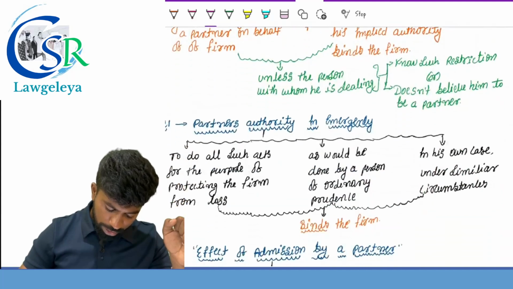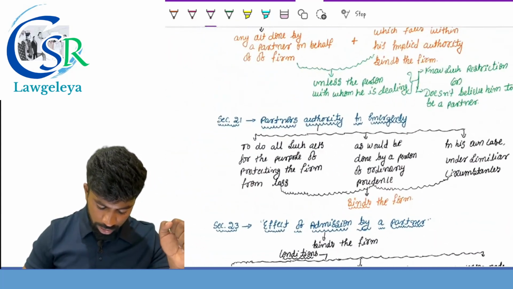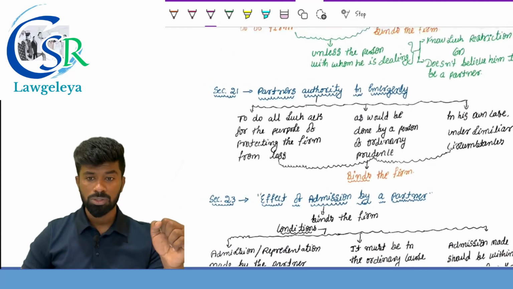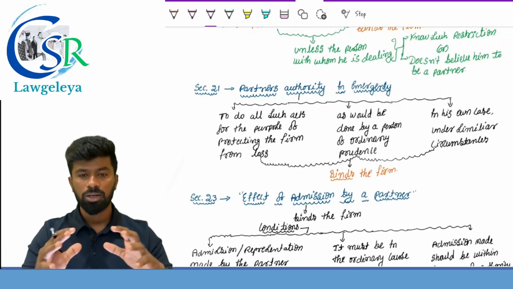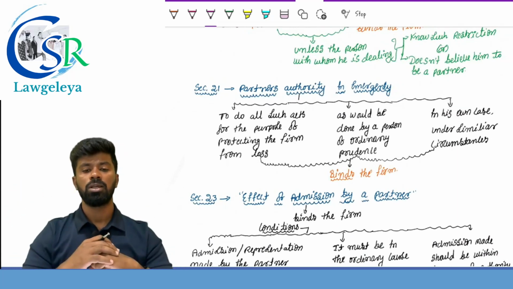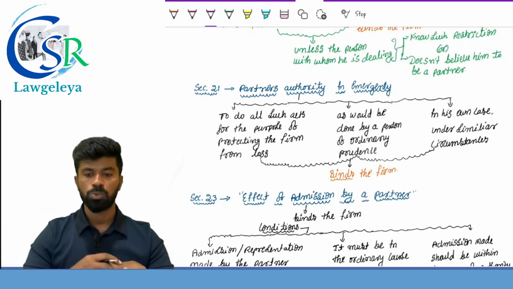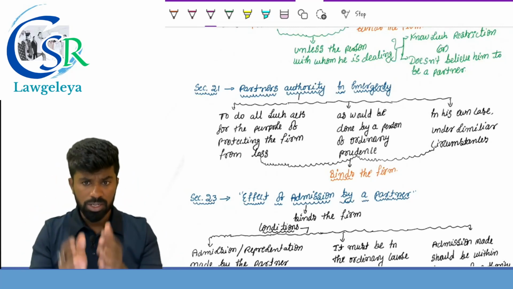Section number 21. Acts done in emergency. Section number 21 is like an exception clause or overriding provision, which clearly provides that a partner can do all such activities for the purpose of saving the firm from loss as a man of ordinary prudence would do in his own case under similar circumstances, and all such activities bind the firm.